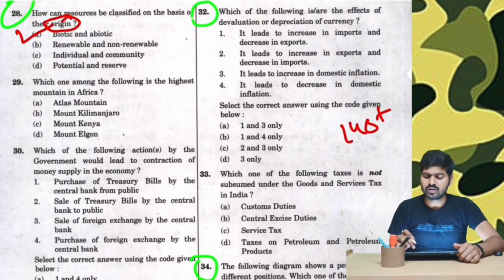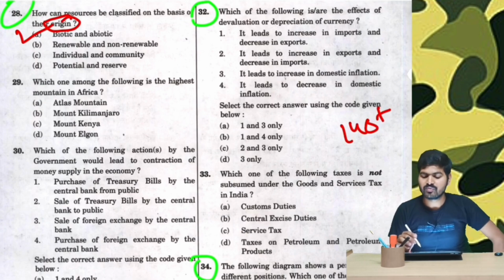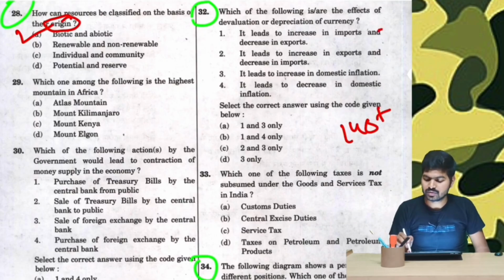Next, question number 32. Which of the following is or are the effects of devaluation or depreciation of the currency? So devaluation or depreciation of currency means that the value of your currency has decreased. Therefore, what will it do? Let's quickly read the options. It leads to increase in imports and decrease in exports. Okay. Next, it leads to increase in exports and decrease in imports. So these two are just opposite. Only one of them can be correct.